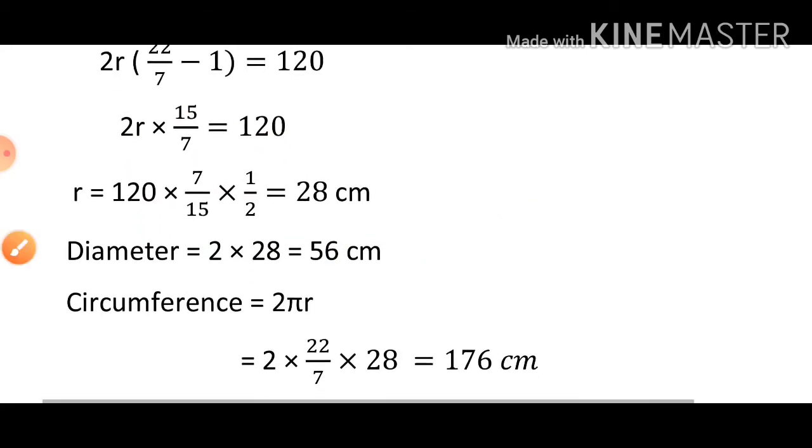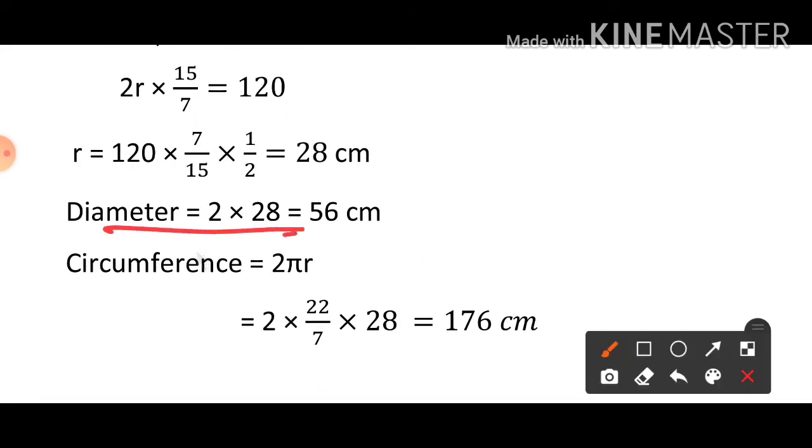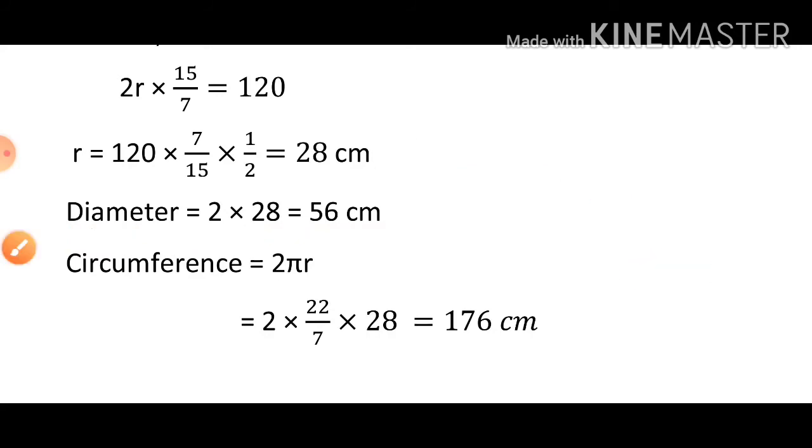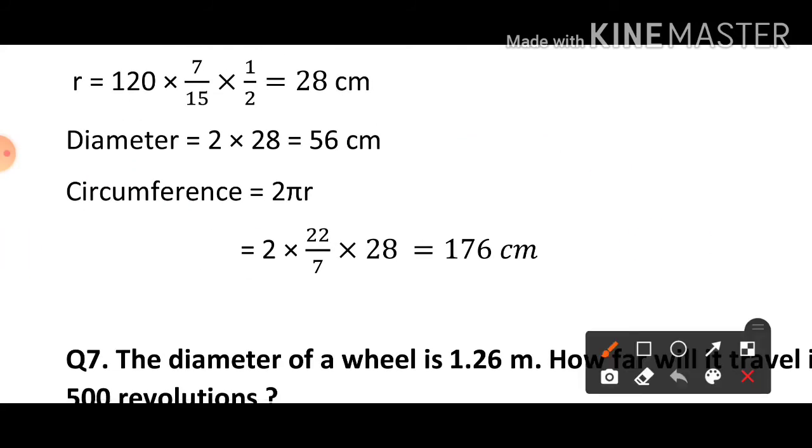Now we'll find the diameter. So diameter is 2r, so 2 multiply 28, which is equal to 56 centimeter. After finding the diameter, you have to find the circumference also. So what is circumference? 2 pi r. So 2 into 22 by 7, r value is 28.